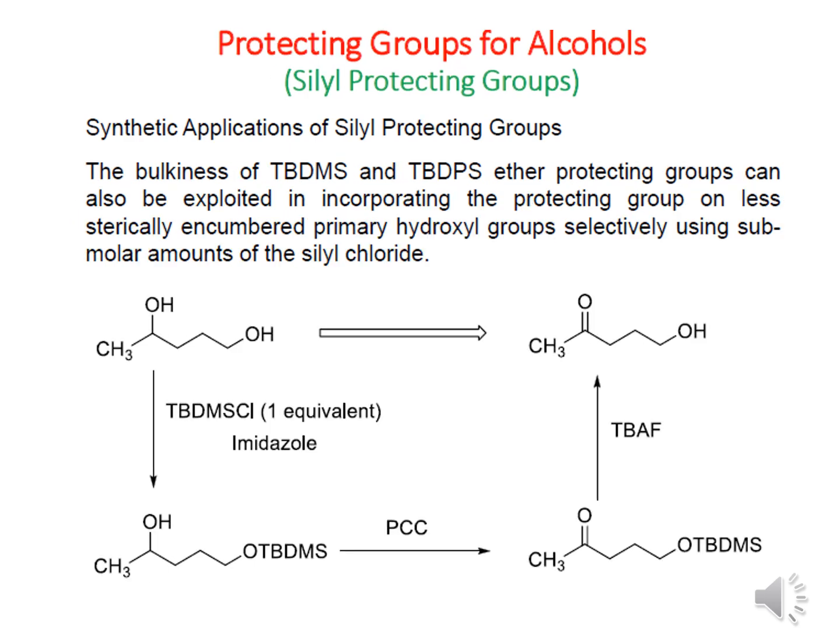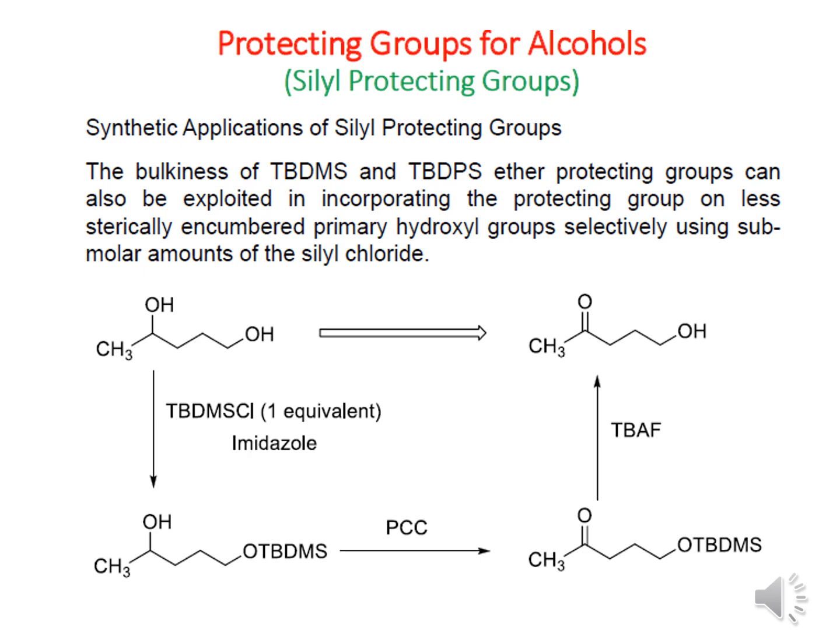So now we are going to discuss how the bulkiness of the TBDMS group and TBDPS silyl ether protecting groups can also be exploited in incorporating the protecting group on the less sterically hindered primary hydroxyl group. So what is happening if we consider the first example? Here both a secondary and a primary alcohol group are there. If we give TBDMS chloride, 1 equivalent, and imidazole in presence of a base, then the primary alcohol group reacts more than the secondary alcohol group. That's why it gets protected, and the secondary alcohol group remains free.